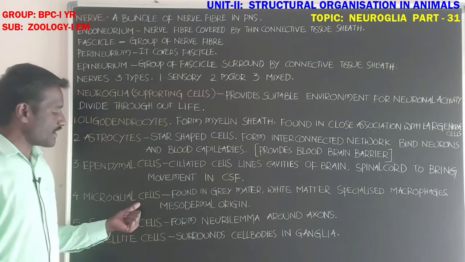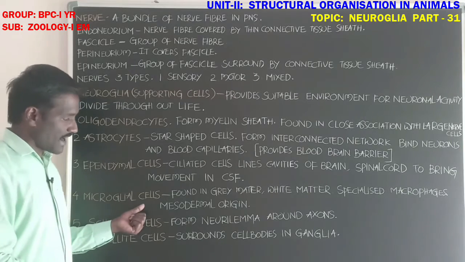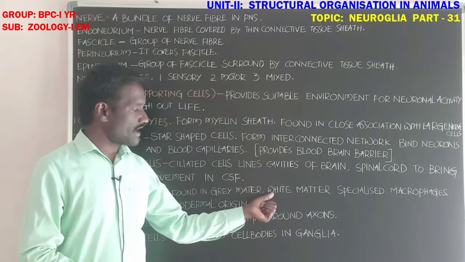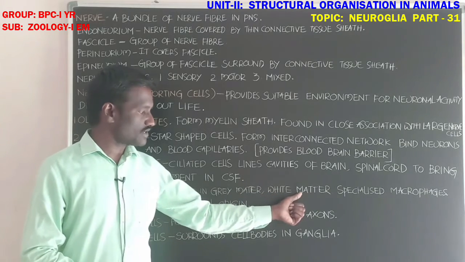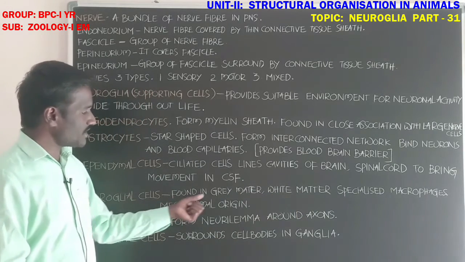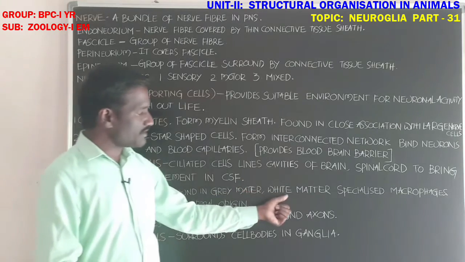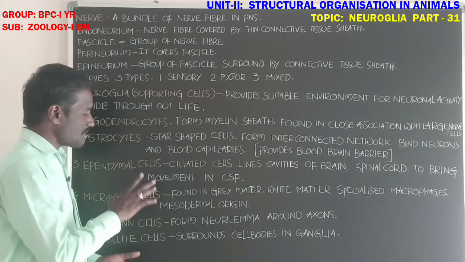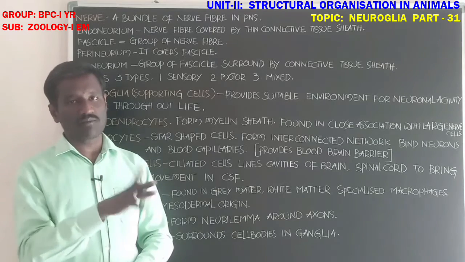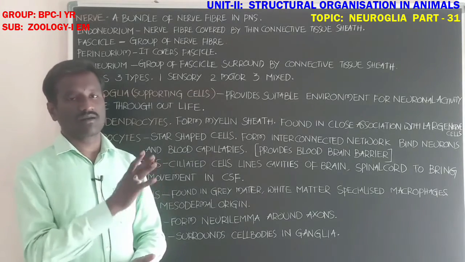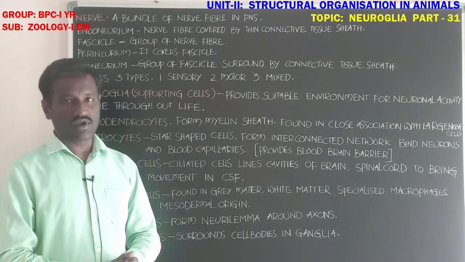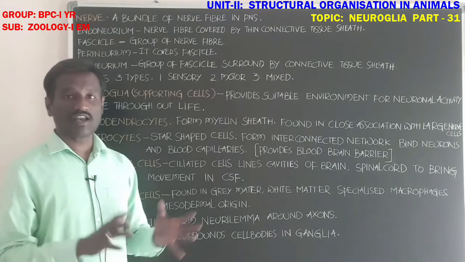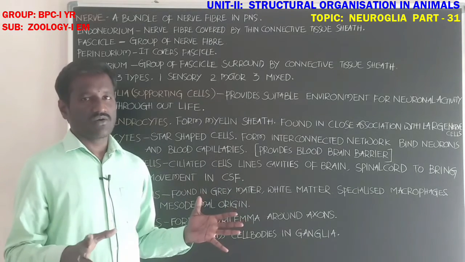Next student, microglial cells. What about microglial cells? These are found in gray matter and white matter of the nervous system. They are specialized macrophages.